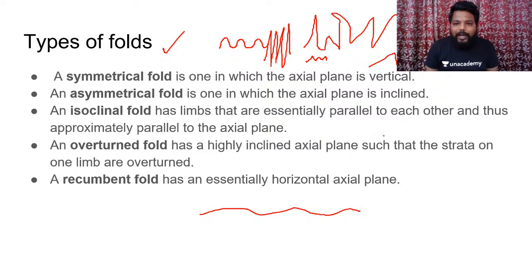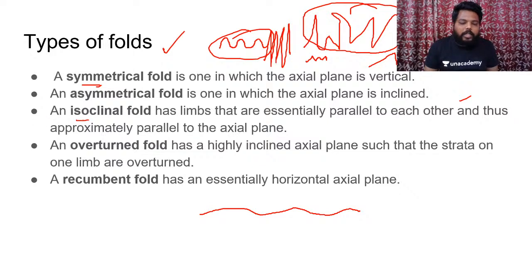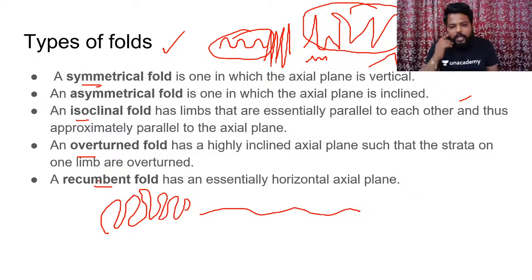If the limbs of these folds are almost symmetrical, almost equal, that would be called a symmetrical fold. And if the limbs appear like this, they are called an asymmetrical fold. And the isoclinal fold has limbs that are essentially parallel to each other. And you can see an overturned fold in this way. And a recumbent fold essentially has a horizontal axial plane, but don't remember this. I don't feel that questions would be coming from these sections. Clear?